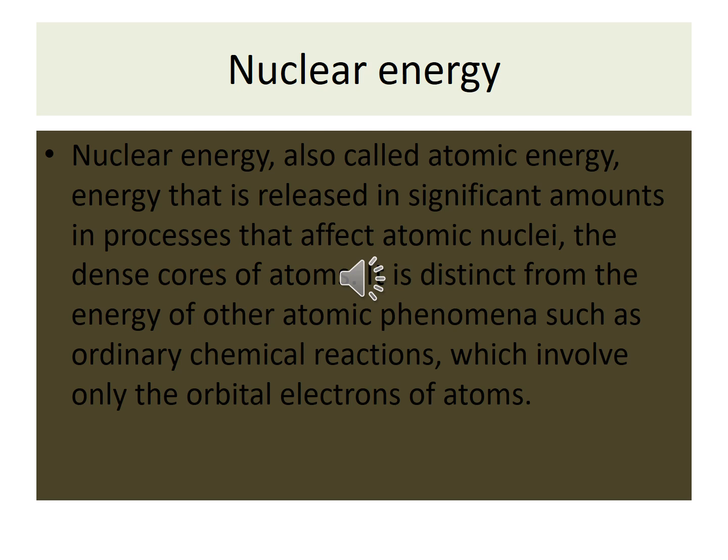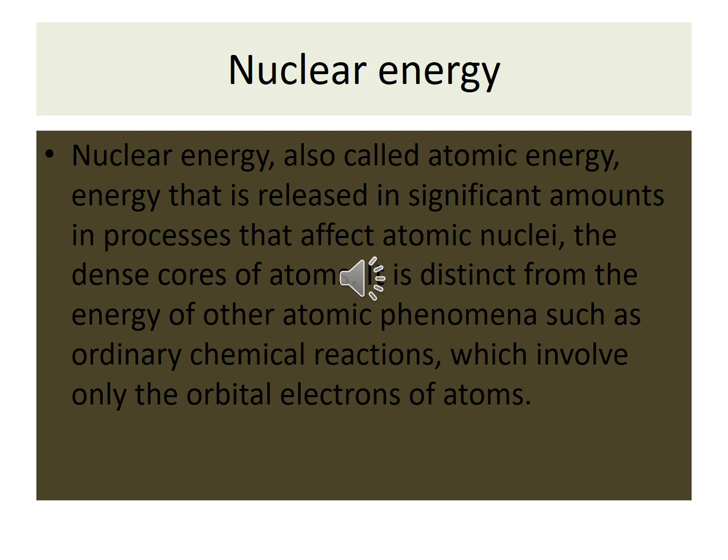It is distinct from the energy of other atomic phenomena, such as ordinary chemical reactions, which involve only the orbital electrons of the atom. Listen, the orbits are K orbit or shell, L orbit or shell, M orbit or shell, N orbit or shell. We studied that in previous classes. Okay, then the nuclear energy can be produced by two types of reaction.